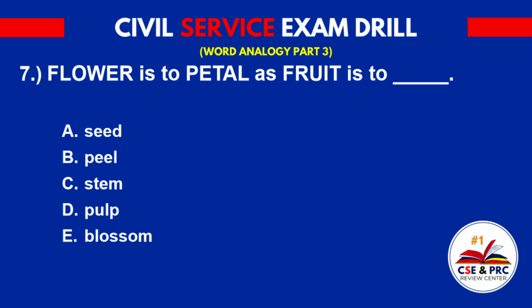Number 7. Flower is to petal as fruit is to: A. Seed, B. Peel, C. Stem, D. Pulp, E. Blossom. The answer is B. Peel.